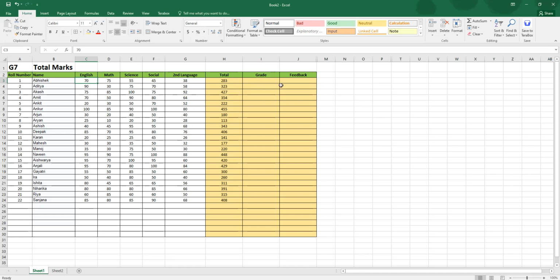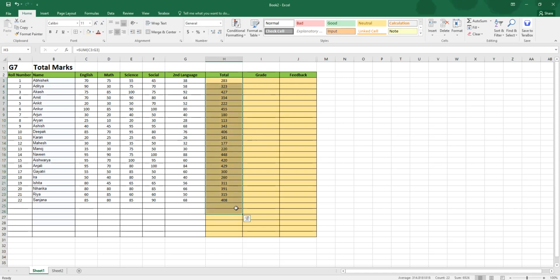So first, we're gonna achieve 3 things. We're gonna do the total, we're gonna do the grades, and we're gonna use feedback. And for all this, we're also going to use ChatGPT, our favorite virtual assistant, to create the rubrics for us. All right, so let's first total this up.